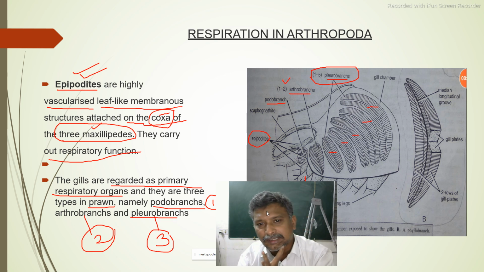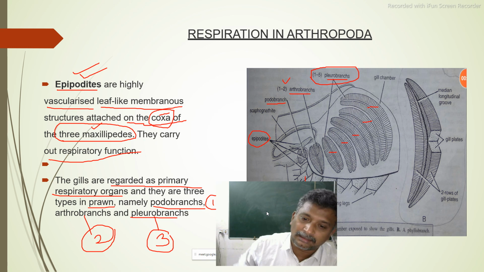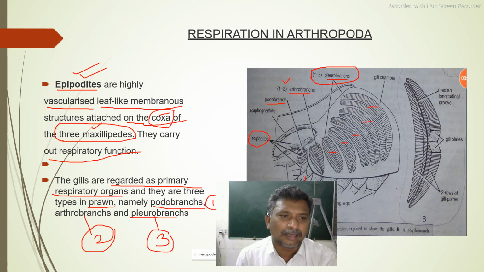You know the terms pleurobranch, arthrobranch, podobranch well. They are vascularized leaf-like membranous structures attached to the coxae of the 3 maxillary peds. They carry out respiratory work. The gills are regarded as the primary respiratory organs, and there are 3 kinds in prawn: podobranch, arthrobranch, pleurobranch.